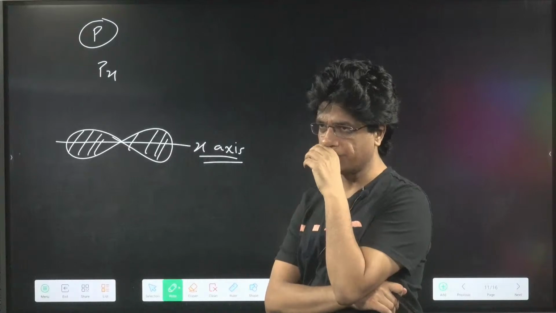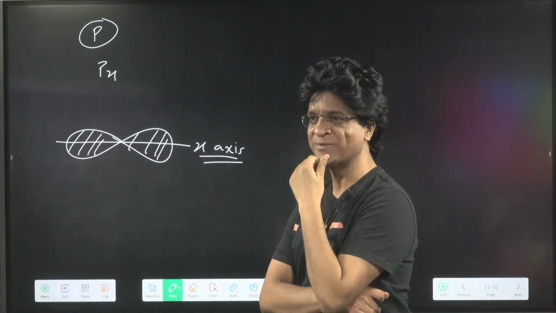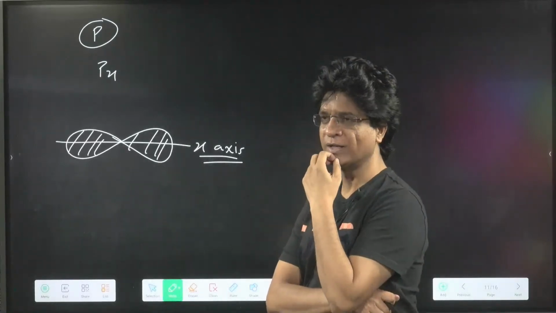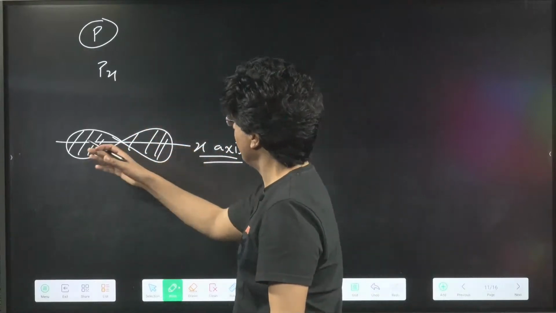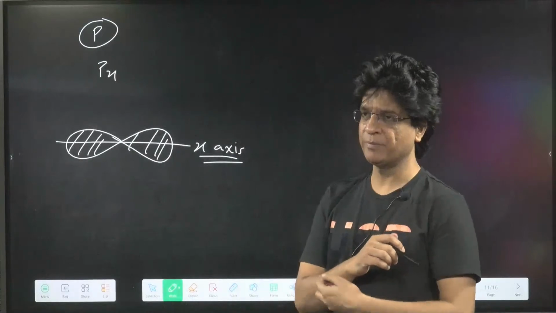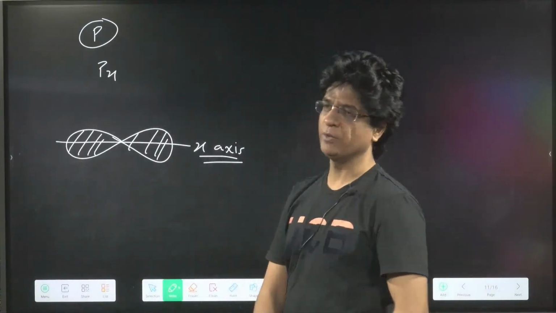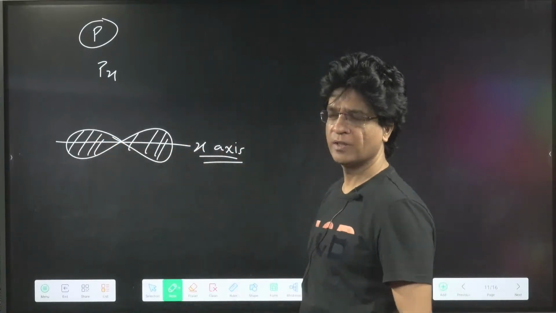In which direction is the probability of finding the electron maximum? I'm saying in the px orbital, in which direction is the probability of finding the electron maximum? Yes, very good. Along the x-axis. Along the x-axis. Yes or no?